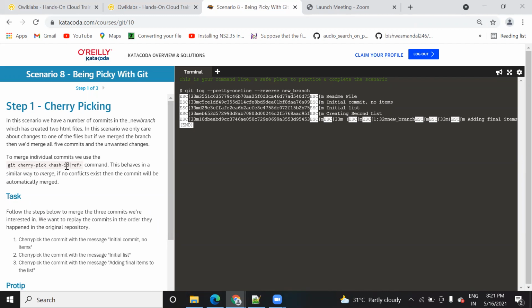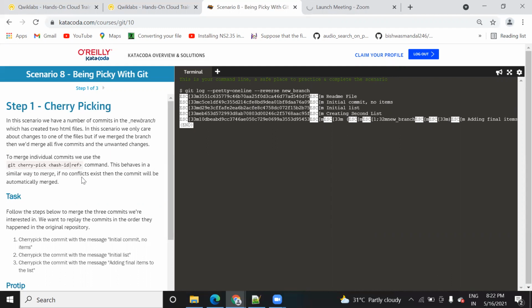You need a hash ID or a reference number for every commit in order to merge those conflicts. If no conflict exists, then the commit will happen automatically and the merge will combine together in the same repo. Here we are talking about merging those changes. If merging the changes is not clear, then just look into my previous playlist where I explain what a merge command is and what a conflict is.